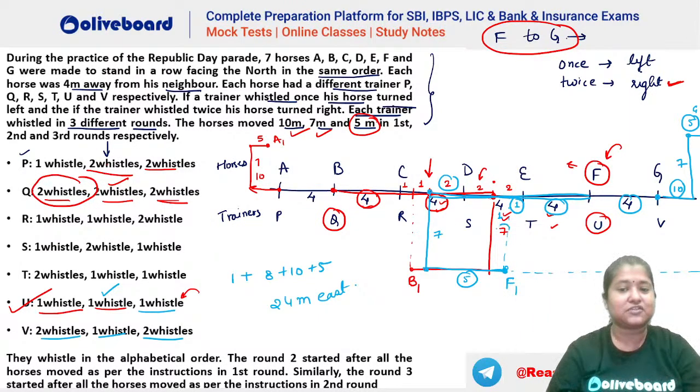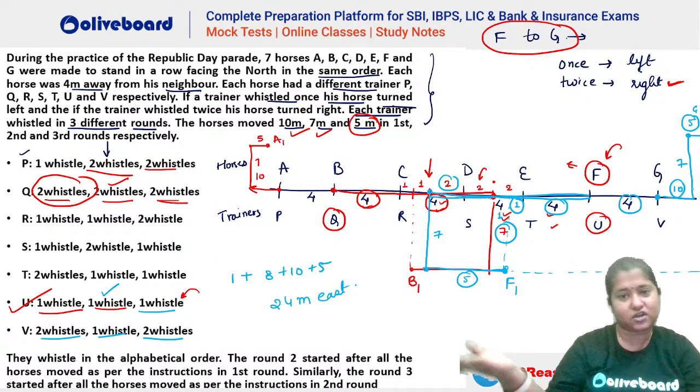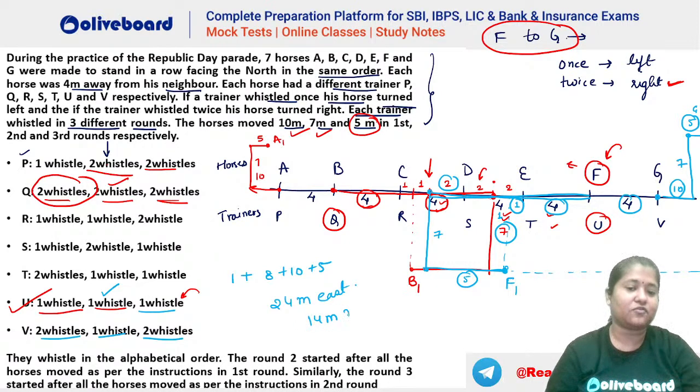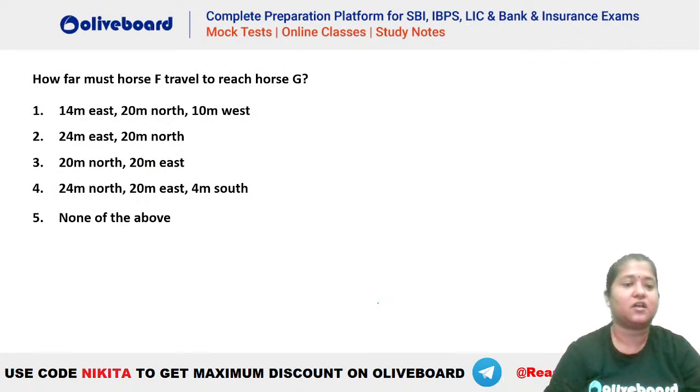You can see this is your 7 meters. 7 meters north, he will be reaching in the same horizontal line that we had earlier. And then 7 meters north again. So that means he has to travel 14 meters north more. So this has to be 24 meters east and 14 meters north. Do we have this option here? 24 meters east and 14 meters north. 14 meters north, right? So 24 meters east. 24 meters east and 14 meters north.